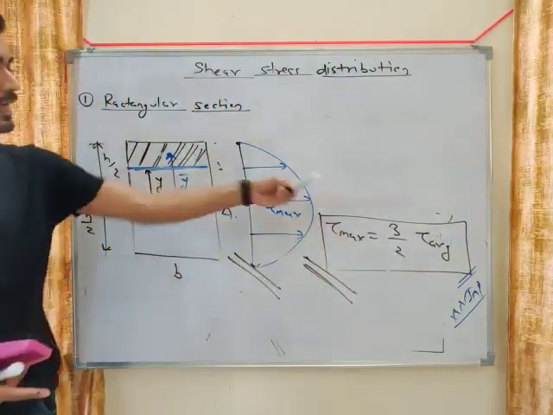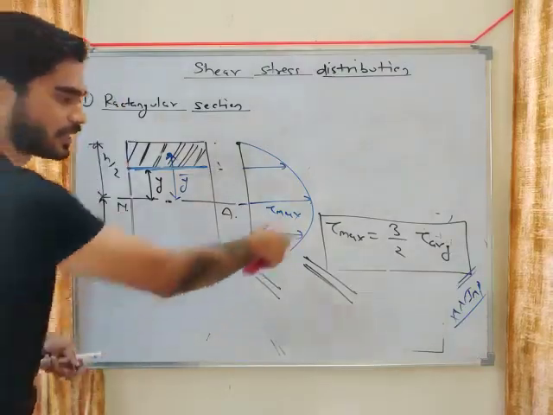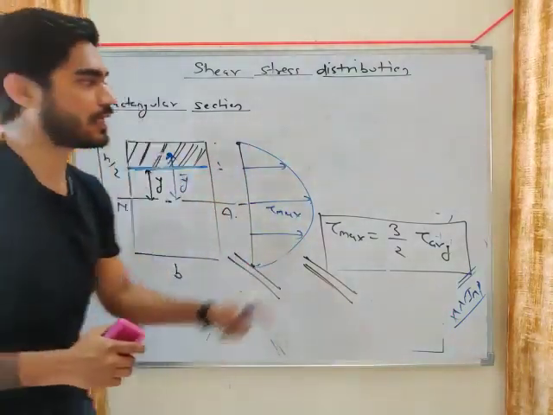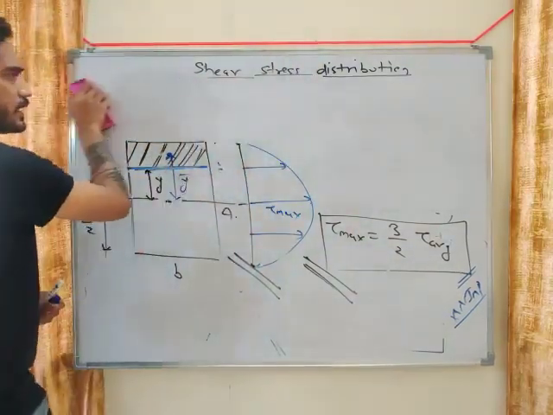We will solve numericals using this relation, so there you will see how amazing this relation is, and how easily you will get the value of tau maximum using it. Okay, so this was the first cross section.